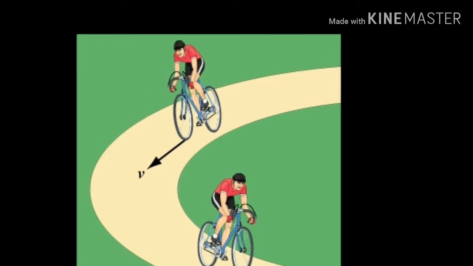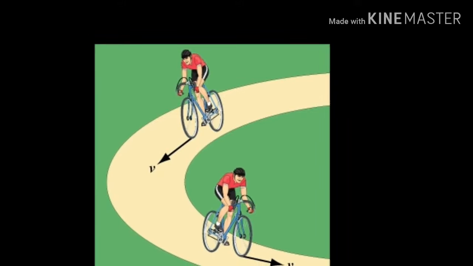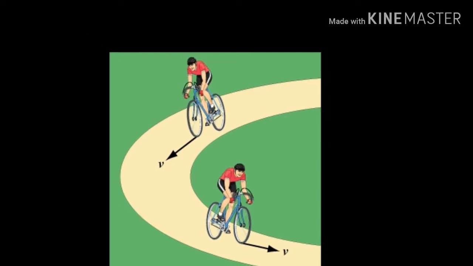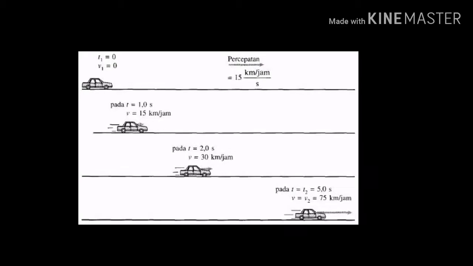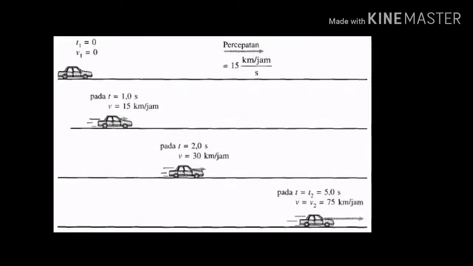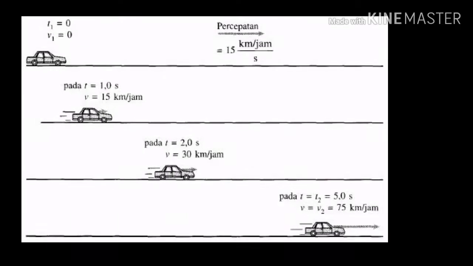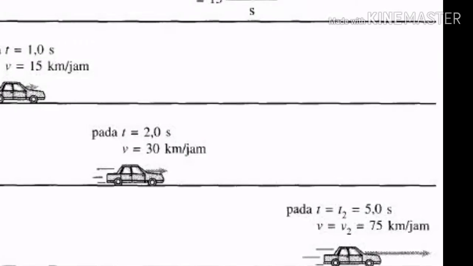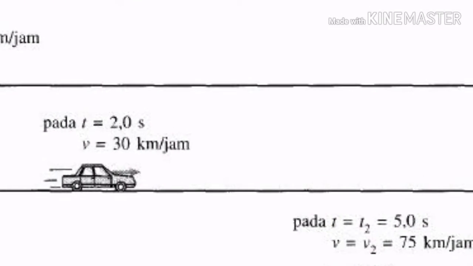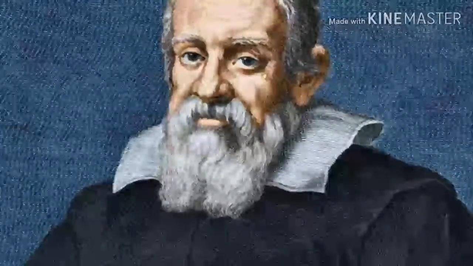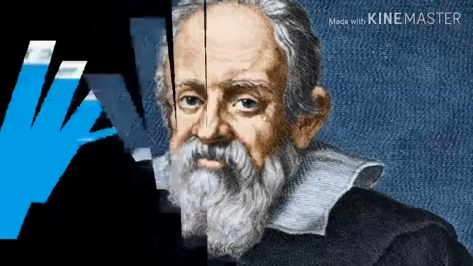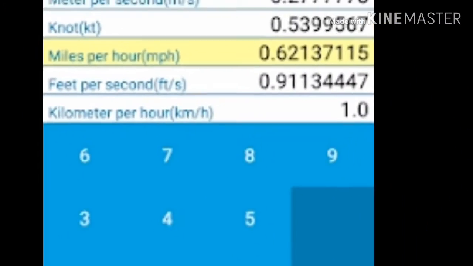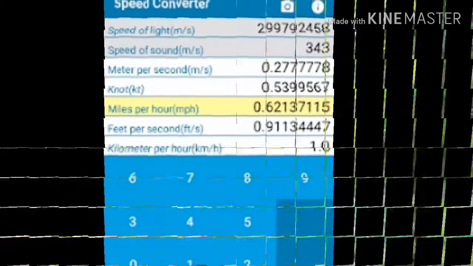In kinematic, the speed or rate of an object, symbol v, is the magnitude of the velocity of the object, therefore speed is a scalar amount. The average speed of an object is the amount of distance traveled by an object divided by the required time interval. Galileo defined speed as distance per unit of time. Units of speed include meter per second, kilometer per hour, and miles per hour.